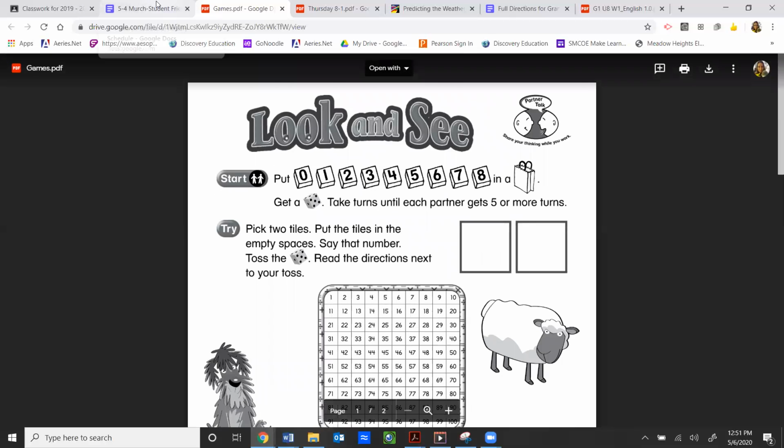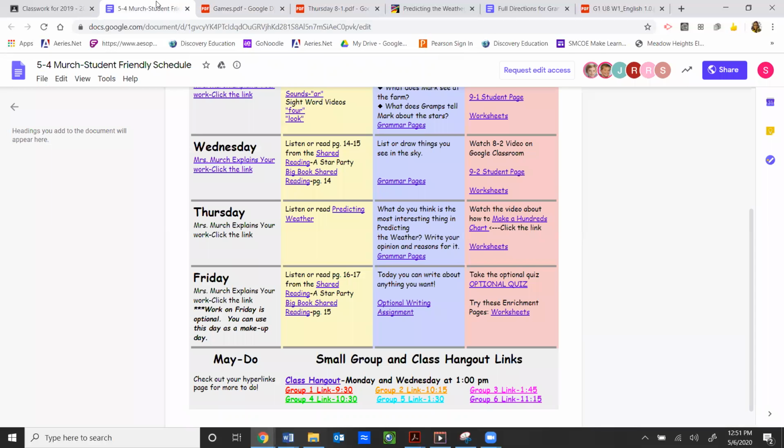Okay. And let's go back. Let's double check. There isn't anything else. Today, groups that are being met with are 4, 6, and 5. Check the times to make sure that you know when to be there. It is 10:30 for group 4, 11:15 for group 6, and then 1:30 for group 5. But double check on your classroom's link just to make sure that it's the same.